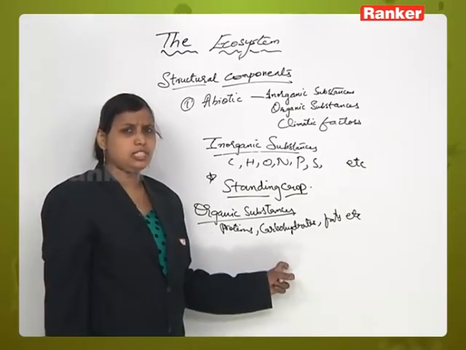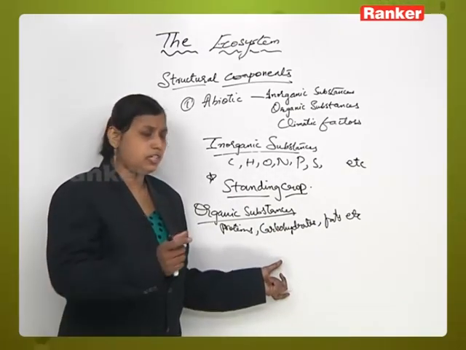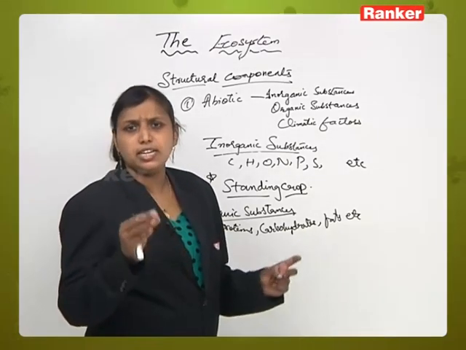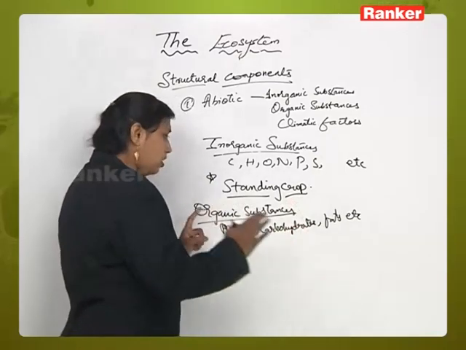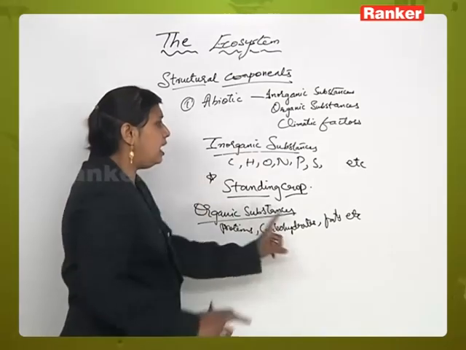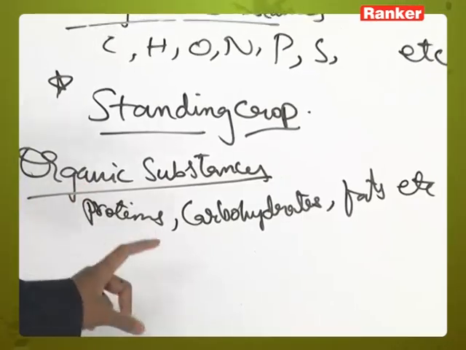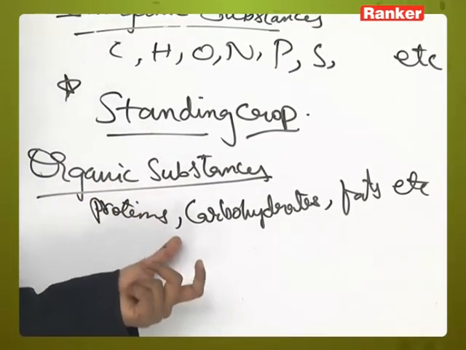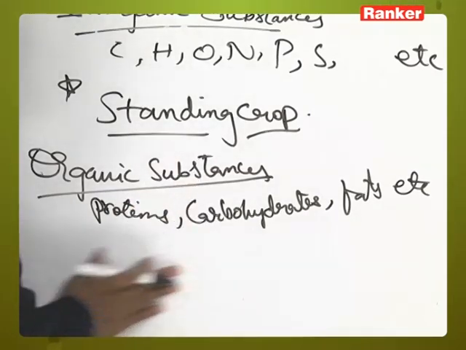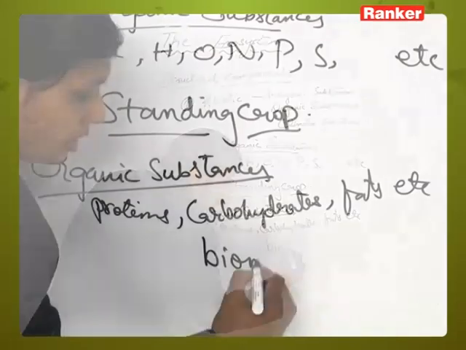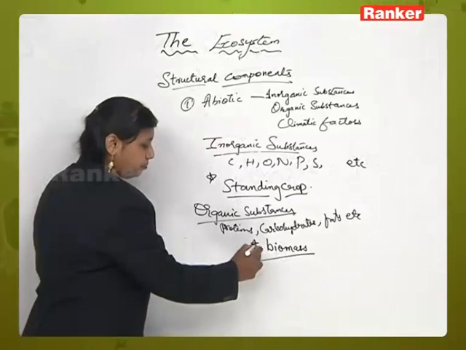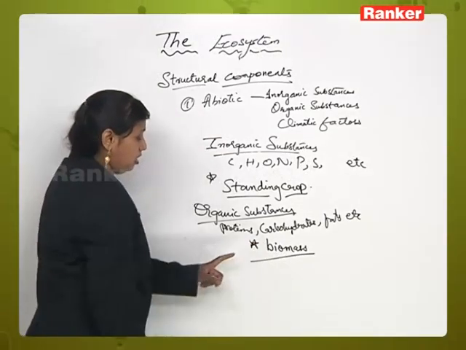Now, what is biomass? When we were studying in first class, I gave the definition. Biomass is the amount of living material present in an ecosystem. So, any organic substance which is present in interrelationship with all the biotic components of the ecosystem is considered an organic substance, and organic substances may be present in the biomass form. Biomass is nothing but the amount of living material present in an ecosystem.